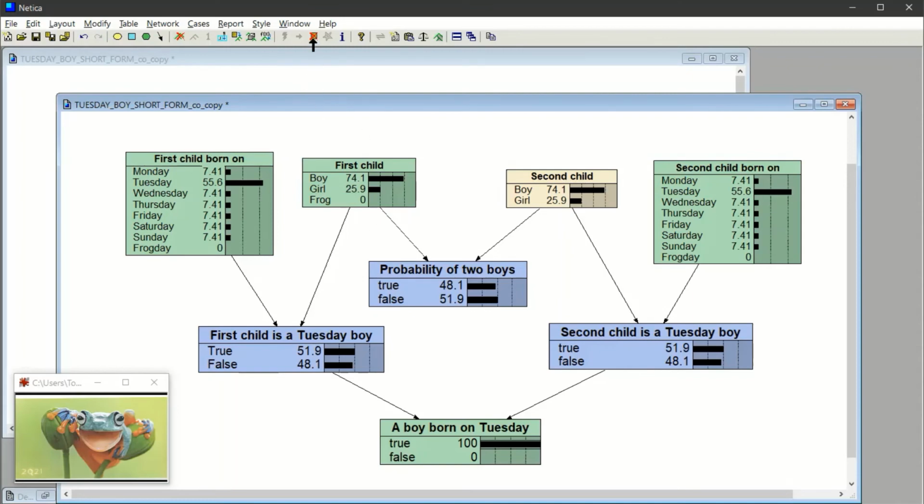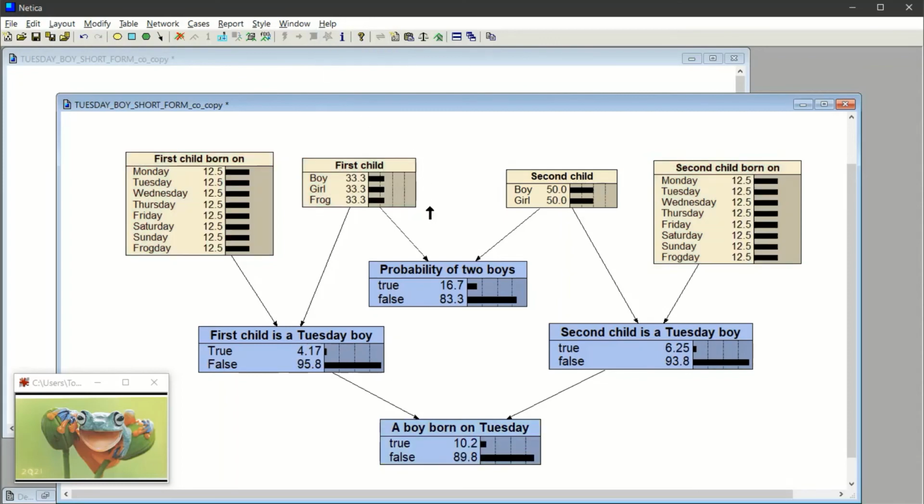We want to play around with it. We can go here, remove all the findings. So we'll just, boom. And everything is returned to what it was, right? What it is in Bayesian land, where the first child is possibly a frog, and where they have 8 days in the calendar. And then we can just play around with this. And we can say, well, hey, suppose the first child is born on Monday. Does that change anything? Well, okay, that makes that false, right? First child is a Tuesday boy. Well, that's impossible because born on Monday.